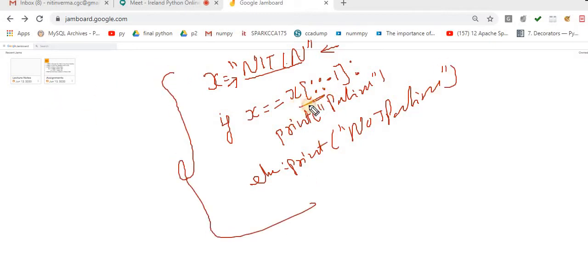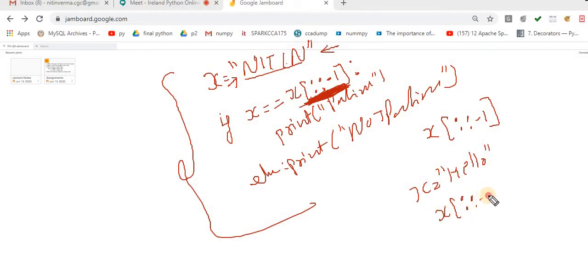If you guys have a doubt over here, I am just briefing in less than one minute, because I already discussed this concept in great detail. What exactly is the meaning of this? I am reversing a given string. Let's suppose I give hello. x contains hello, and I am reversing it with colon minus 1.